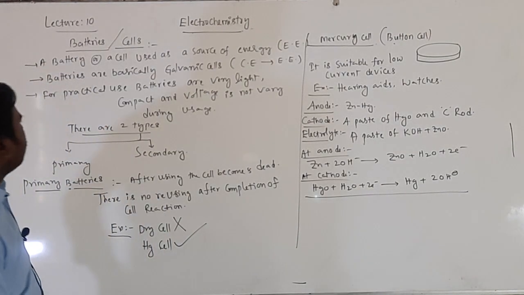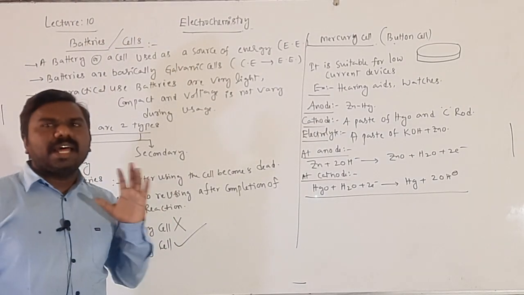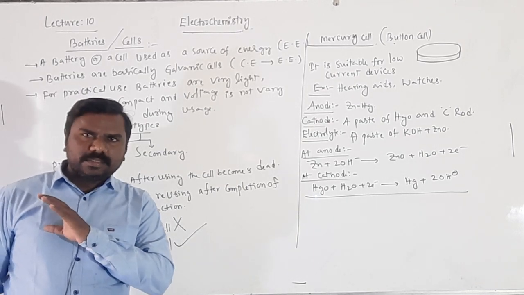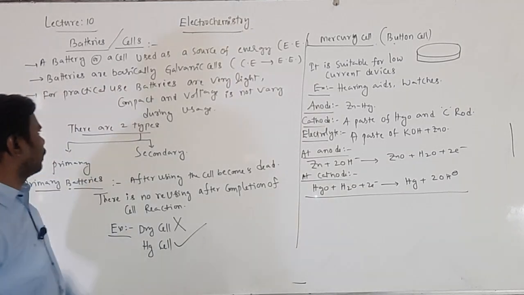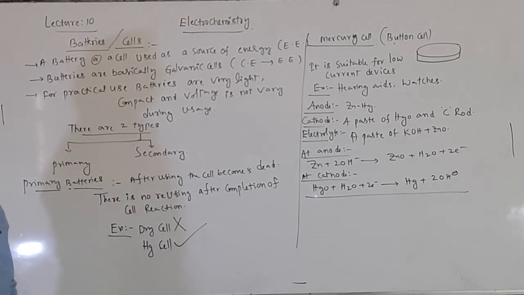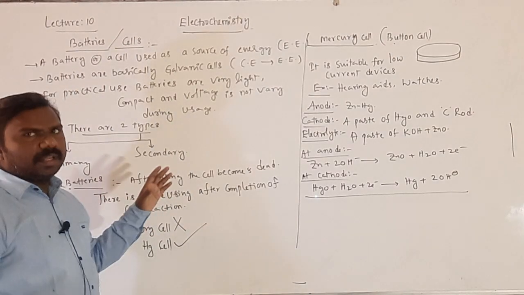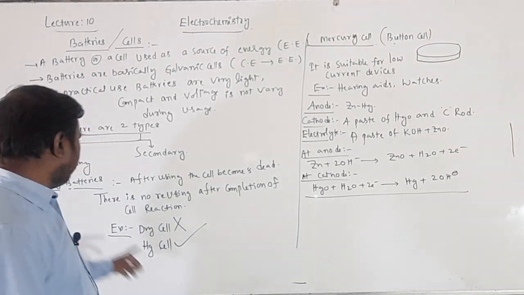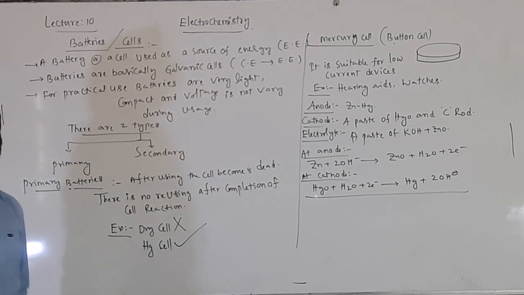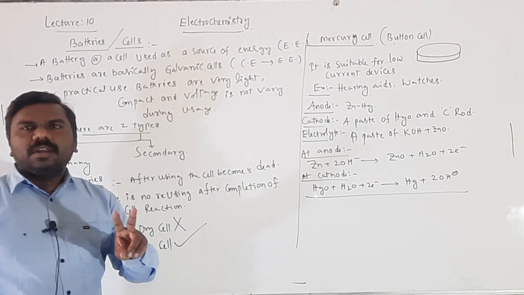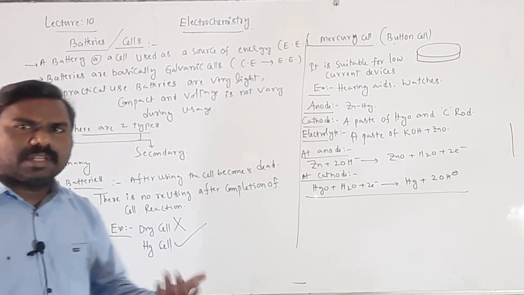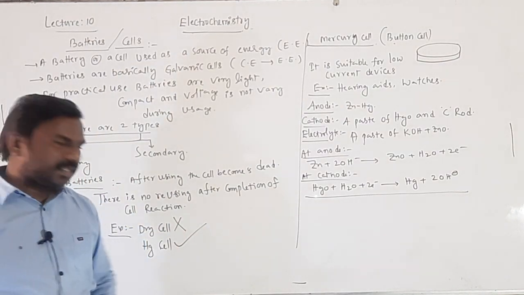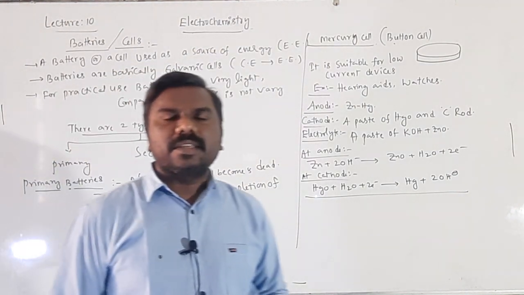We read that already. So for practical purposes, a battery must be light, a battery must be compact, and a battery's voltage should not vary. That is the condition. Two types of batteries: primary batteries and secondary batteries. In primary batteries, after using, the cell becomes dead. If the cell becomes dead, there is no reusing after completion of the cell reaction. There are two examples given for primary cells in the previous year's syllabus: dry cell and mercury cell. The dry cell is removed from your syllabus and only one cell is retained, the mercury cell.